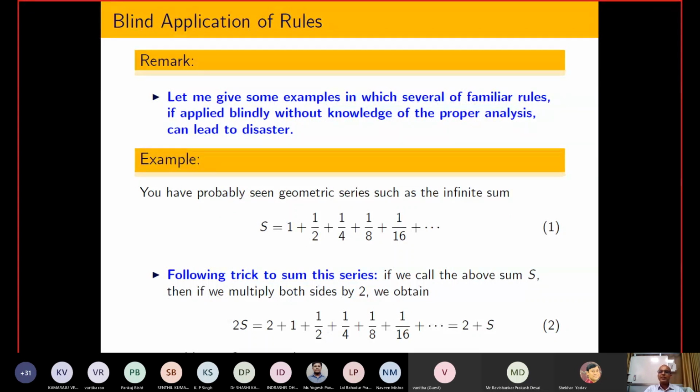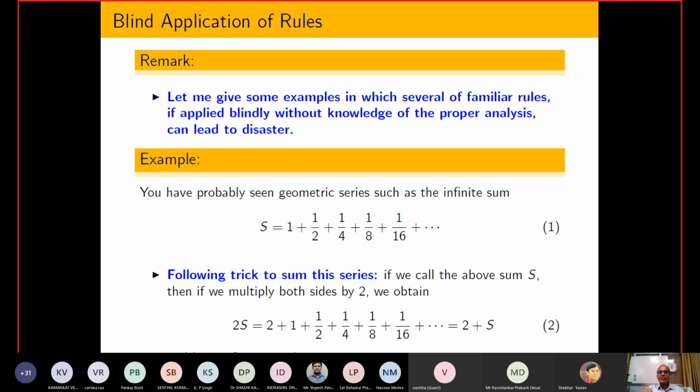Most of the time in Indian schools, or however we are trained, we just remember the rule and are not aware under what circumstances the rule is correct or not, and we use it blindly, and that sometimes creates a disaster.